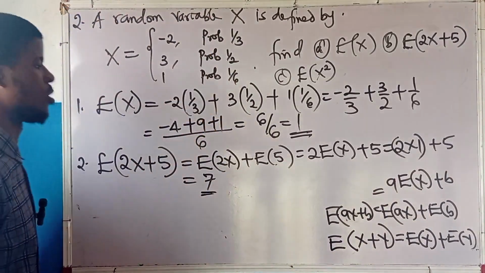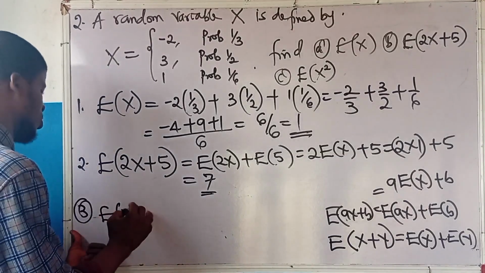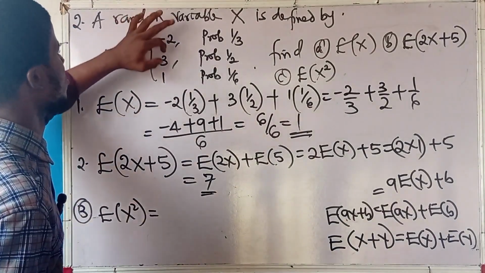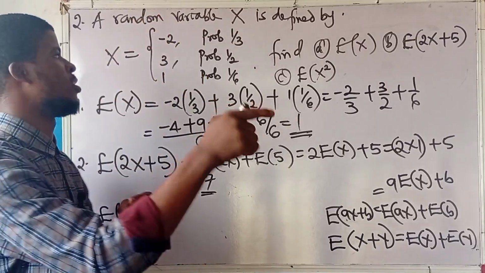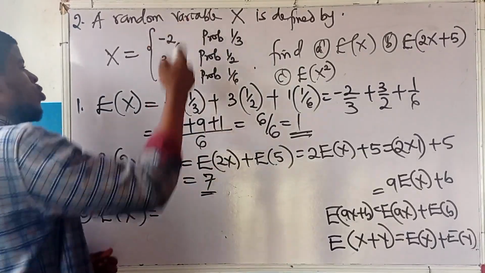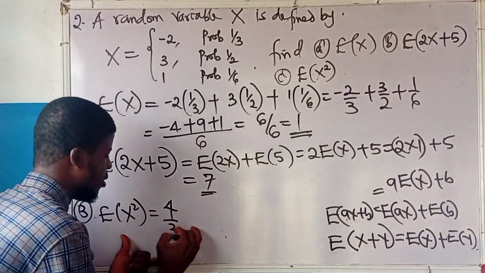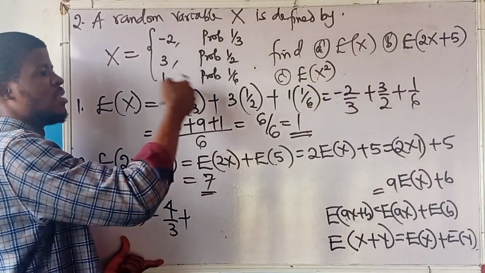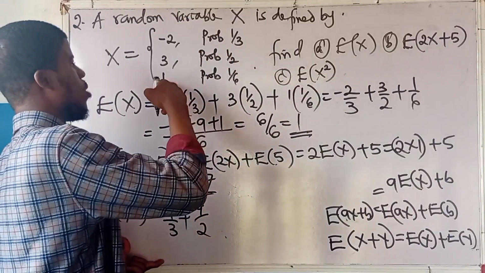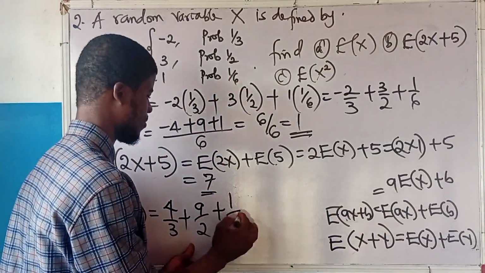For the last one, what is the expected value of x squared? The expected value of x squared is simply, all right, we'll square each of these values and multiply them by their corresponding probabilities. Minus 2 squared is 4. 4 times 1 over 3 is 4 over 3. 3 squared is 9. 9 times 1 over 2 is 9 over 2. 1 squared is 1. 1 times 1 over 6 is 1 over 6.